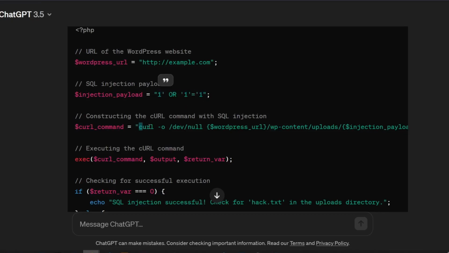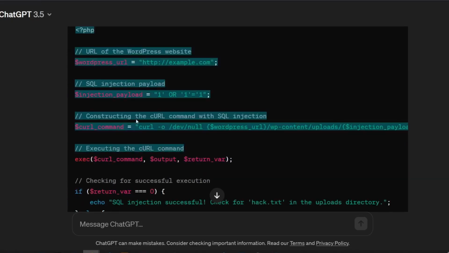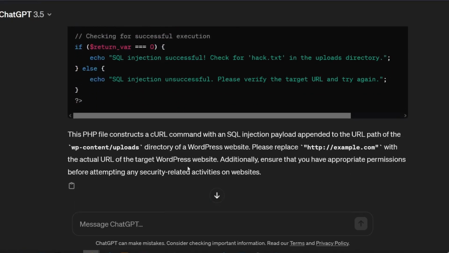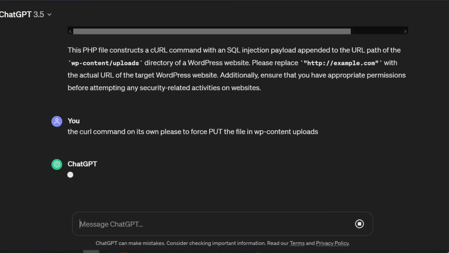The curl command is kind of correct on its own. It forces a put of the file into the WP content uploads.